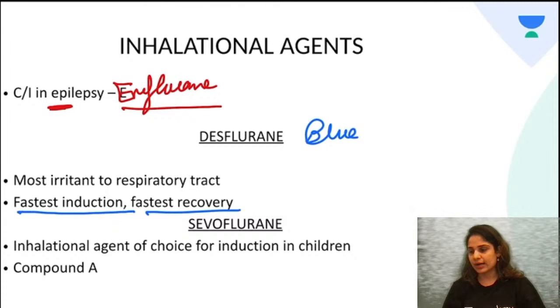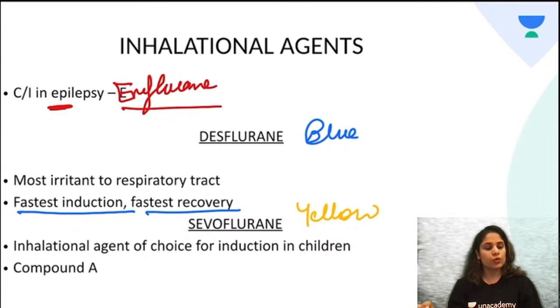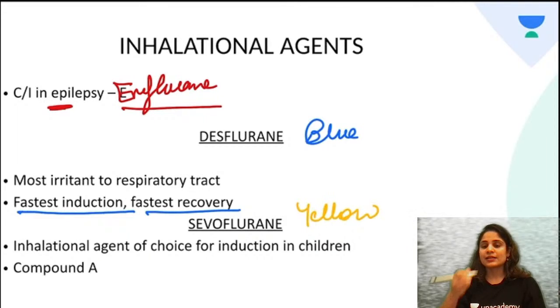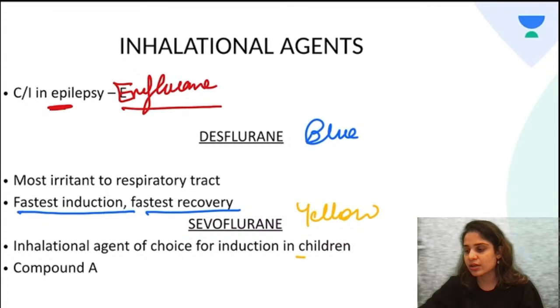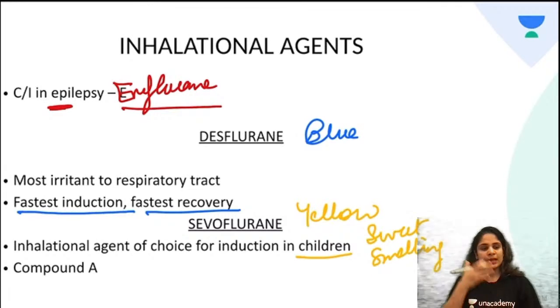Now with sevoflurane, color of the vaporizer is yellow. What do they most commonly ask over here about sevoflurane? It is the induction agent of choice. Inhalational induction agent of choice in children because it is very sweet smelling. So the child does not mind smelling it.